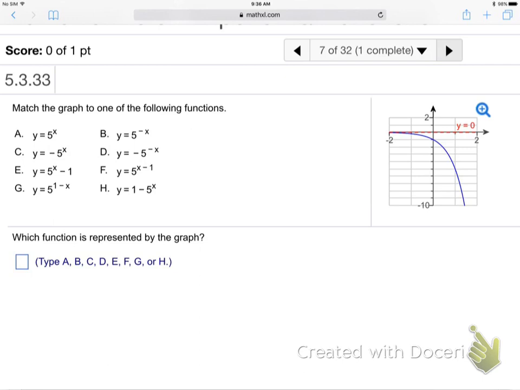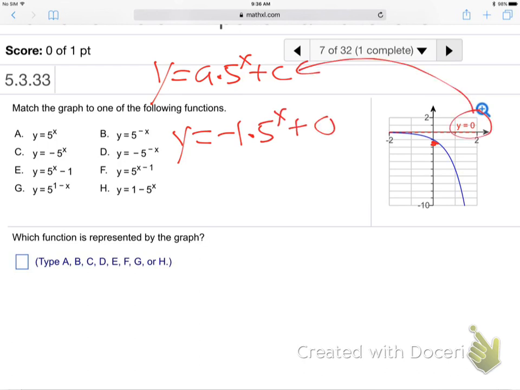How we doing? Making sense out of this? So all the bases are clearly 5, so it's a times 5 to the x plus c, right? Now, what's the a? The a is the jump from the horizontal to the dot. Looks like it's down 1 again, huh? So the a is negative 1, and the c is 0 again.